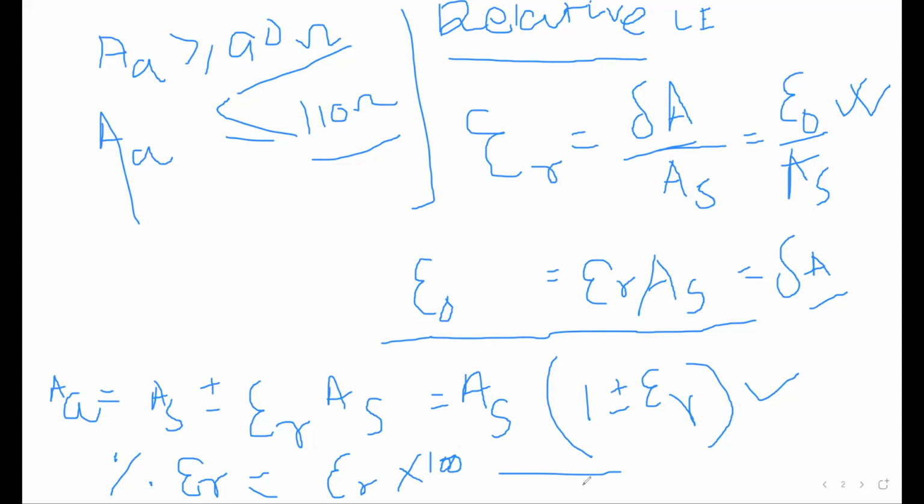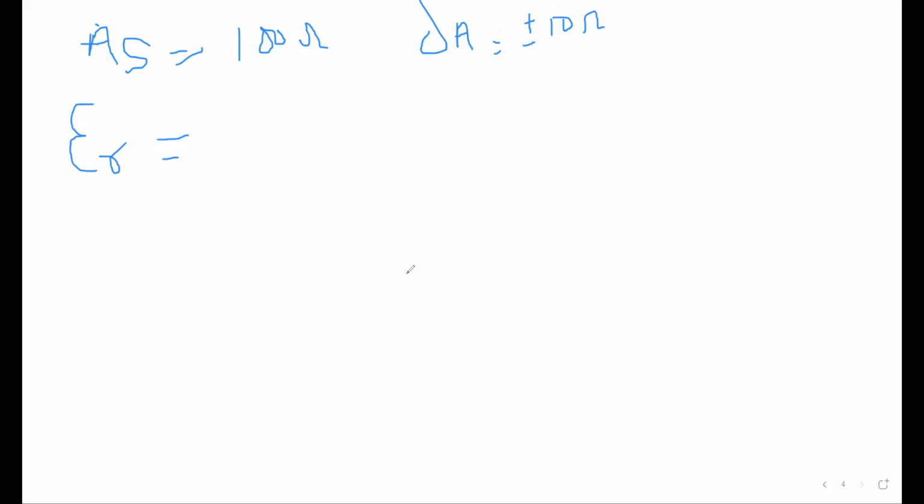So suppose in a question, if we have AS as 100 ohm, as I told you, and you have del A as 10 ohm. These are the two values you got. Now you will tell me the relative limiting error, that is, the ER.